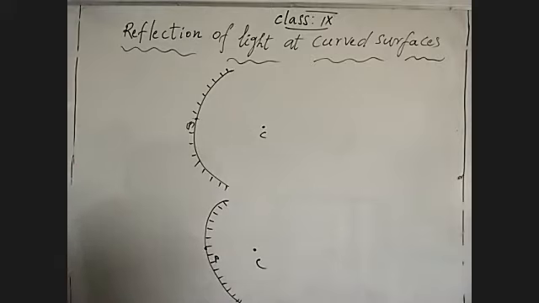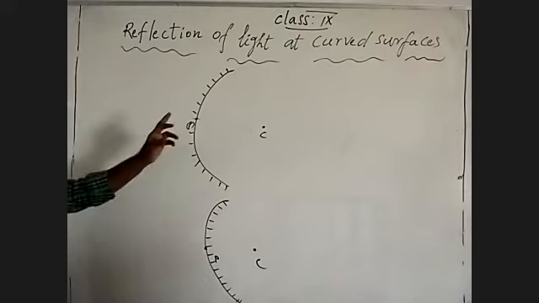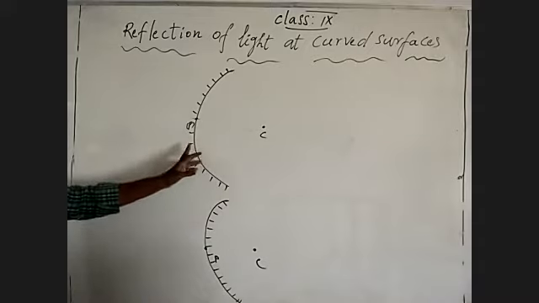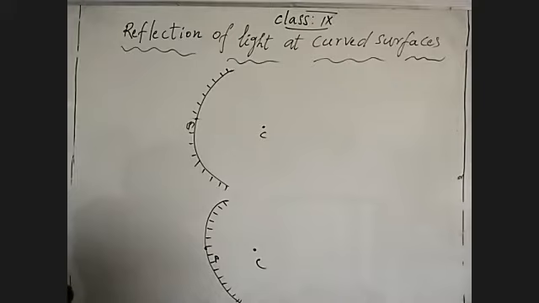By that, the inner curved surface gives the reflection of light by converging, bringing close. When a light ray is incident on the inner curved surface, it gives convergent reflection. That's why a concave mirror gives convergent reflection, so we get the reflection in front of the mirror. So you get the center of curvature in front of the mirror. That's why we call a concave mirror a convergent mirror.